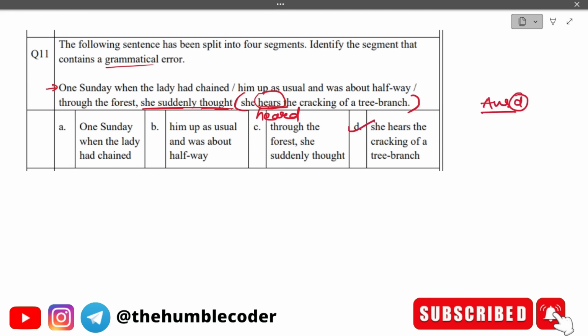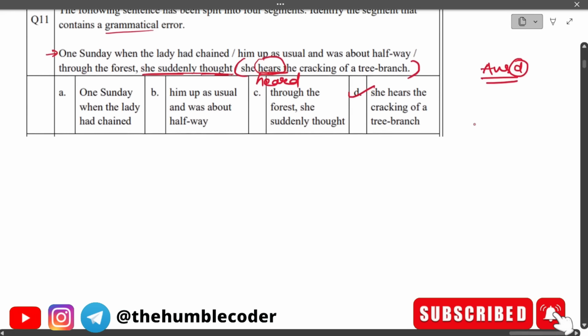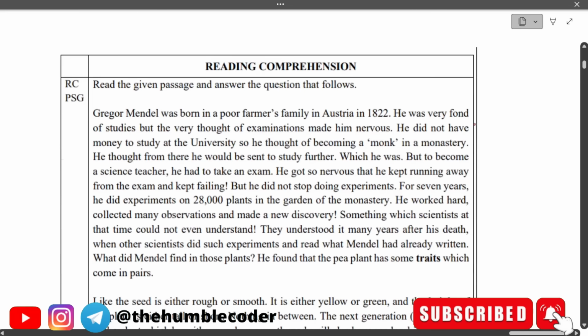See guys, in this question we know that our main aim is to just find the error part only, we don't have to correct them. But we can only find out which has the error once we know what the error is, right? So that is why we are practicing in such a way. Moving on to the next set of questions.